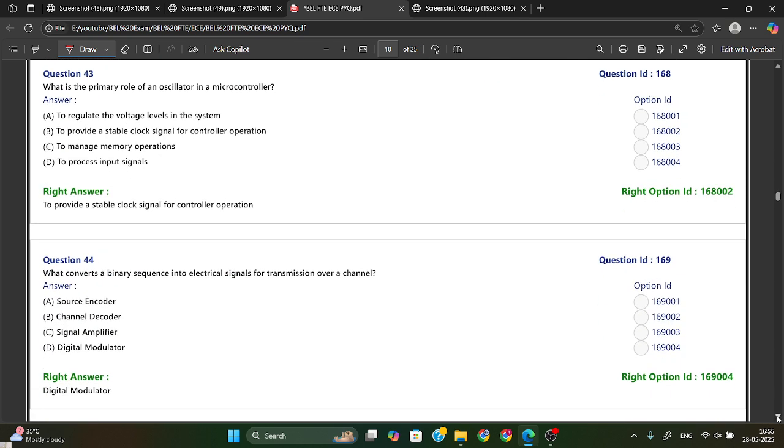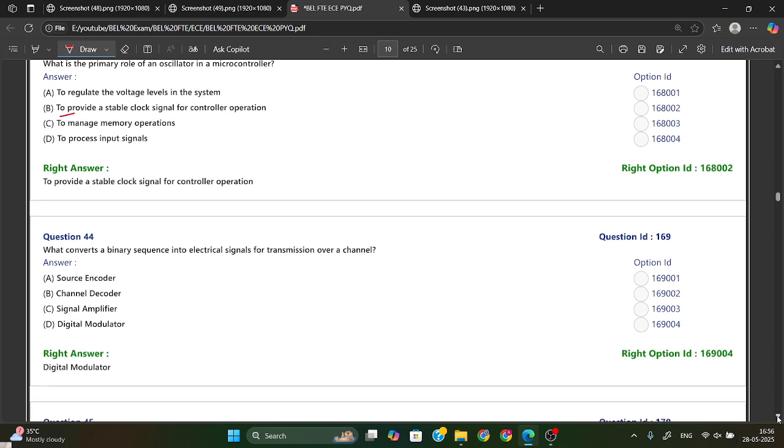Now, what is the primary role of an oscillator in a microcontroller? So the primary role of an oscillator in a microcontroller is to provide a stable clock signal for the controller operation. Option B is your right answer.